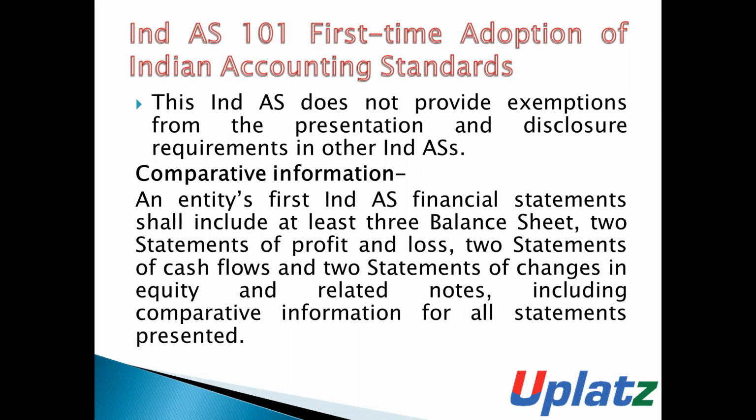In respect of comparative information as per IND AS 101, the entity's first IND AS financial statements shall contain at least three balance sheets, two statements of profit and loss, two statements of cash flow, and two statements of change in equity and related notes. And these should also include comparative information for all the statements which are presented.